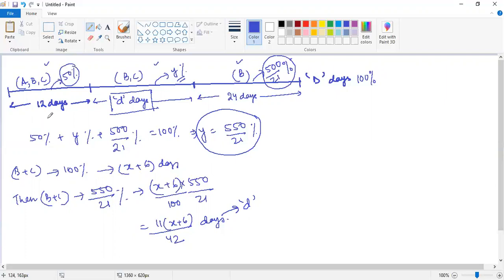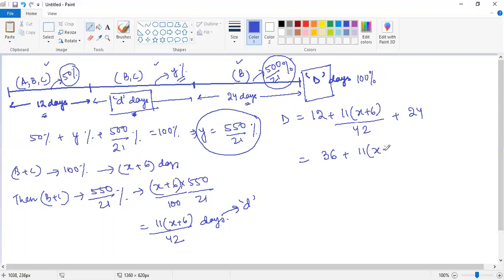Now to calculate the total number of days, what was my main aim? I need to find capital D. Capital D should be equal to this 12 days plus this d number of days, which is 11 into x plus 6 divided by 42, plus this 24 days. Understood? Now this is coming out to be 36 plus 11 into x plus 6 divided by 42.